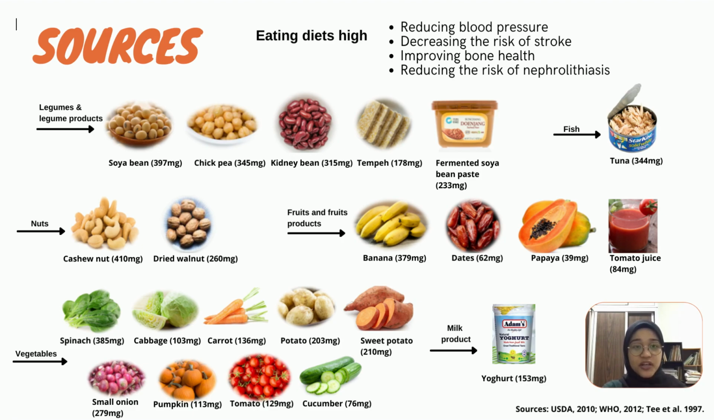So, I will continue about the sources of potassium. Potassium can be found naturally in foods such as fruits and vegetables.